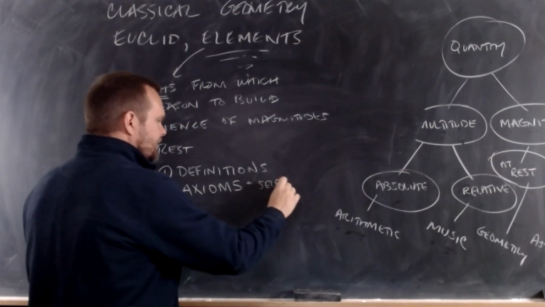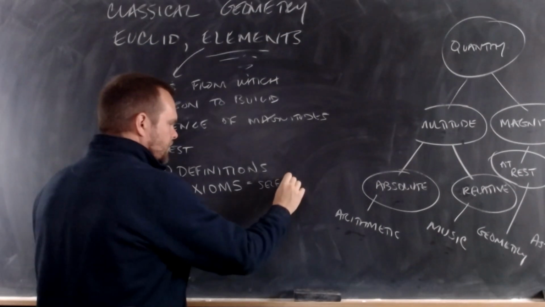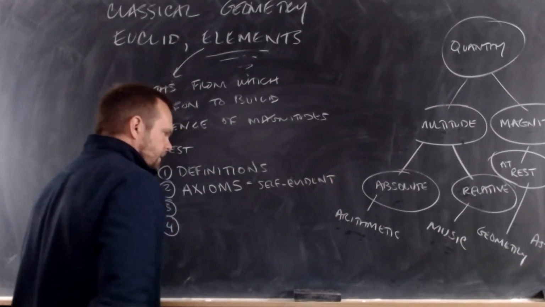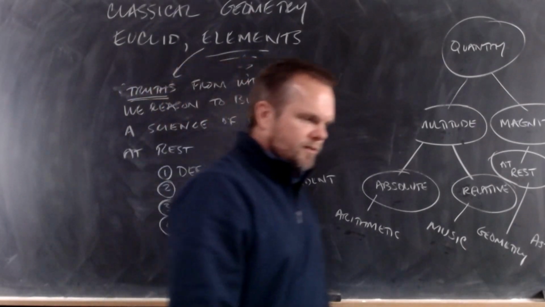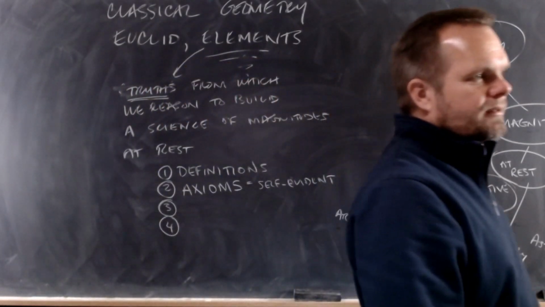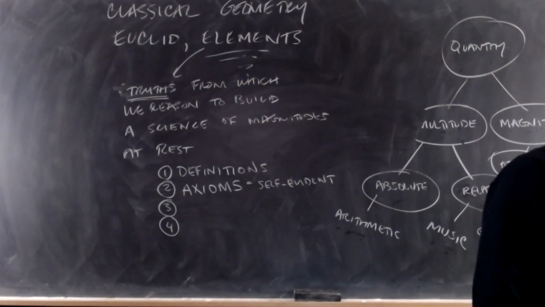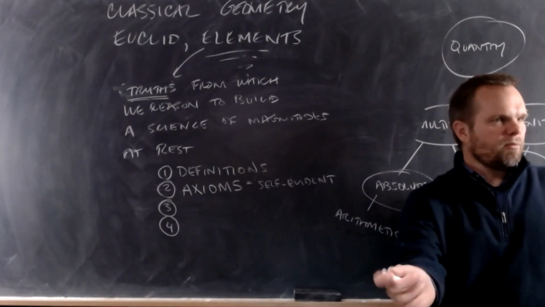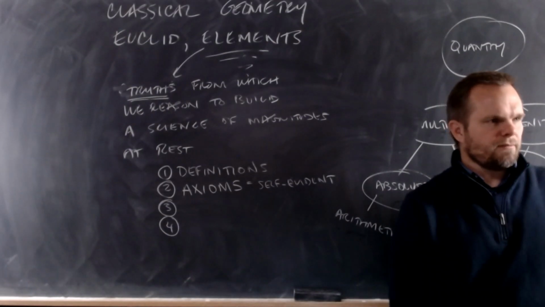Self-evident. That means it's obvious to everyone. A self-evident truth is a truth that's obvious to everyone. Maybe not to a crazy person, but to everyone who is reasonable.